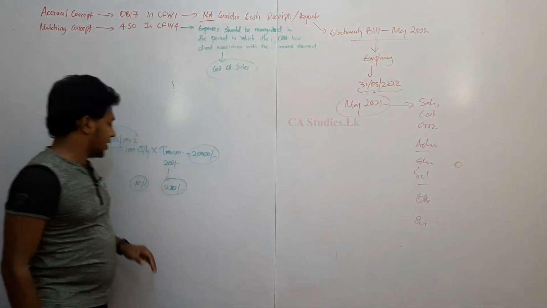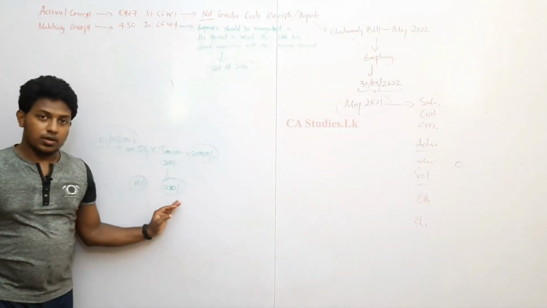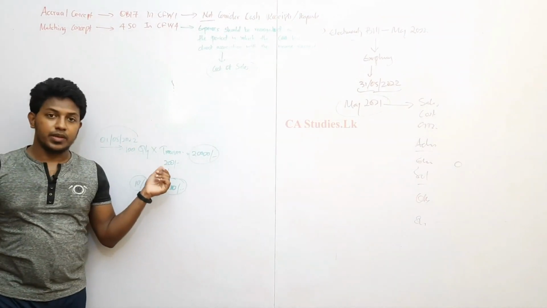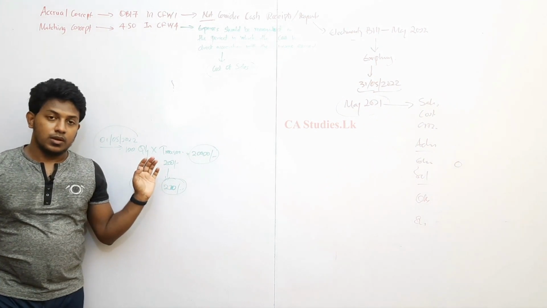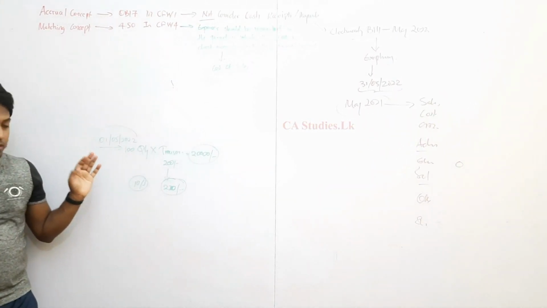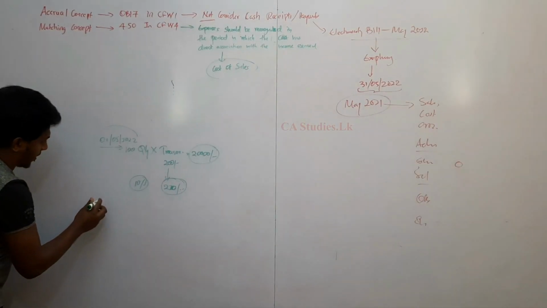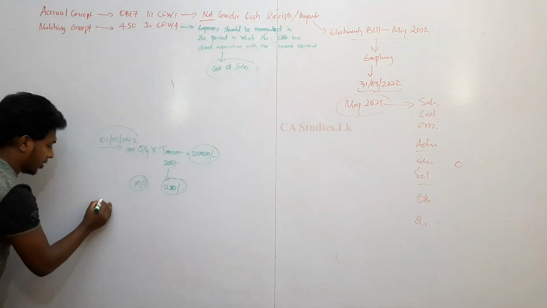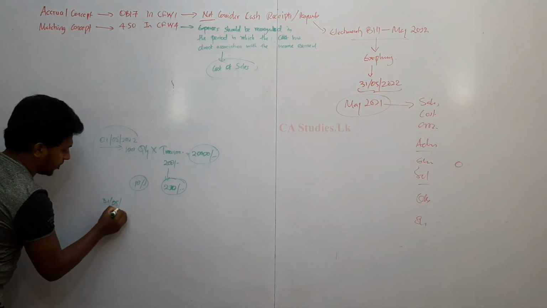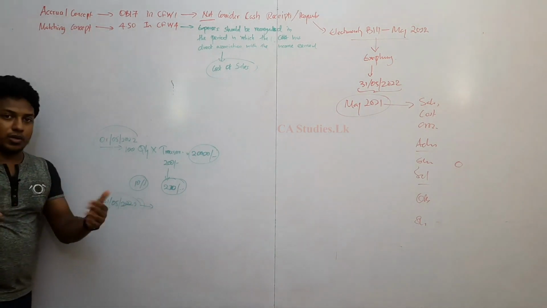Now you can see here, we bought 100 trousers at 200 rupees. Now on the day of, say, 31st May 2022, we get a report, the general ledger.